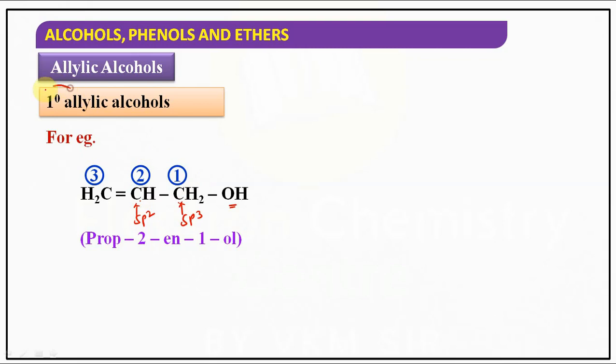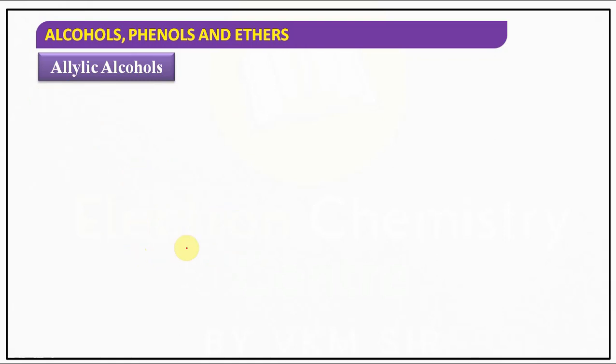So these types of allylic alcohols are called primary allylic alcohols. If the same carbon is connected to two carbons, then it is secondary. If this carbon is connected to three carbons, then it is 3 degree. Understood? See the IUPAC name, prop-2-en-1-ol. Alcohol gets the lowest priority, so 1, 2, 3. Lowest number, prop-2-en-1-ol.